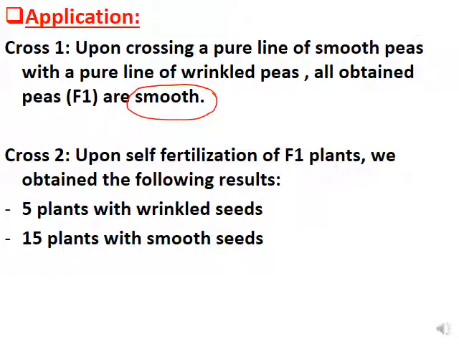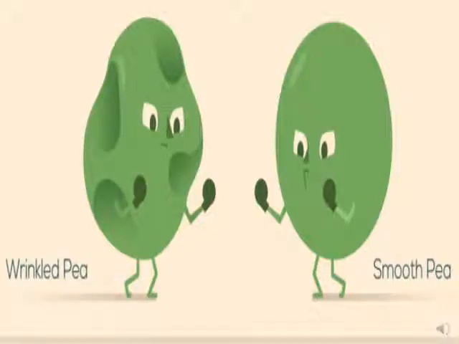So the smooth allele is dominant over the wrinkled, which is recessive. In cross 2, upon self-fertilization, meaning the self-cross, crossing F1 with F1, we obtain 5 wrinkled and 15 smooth peas.